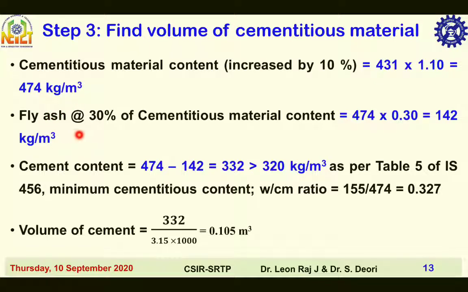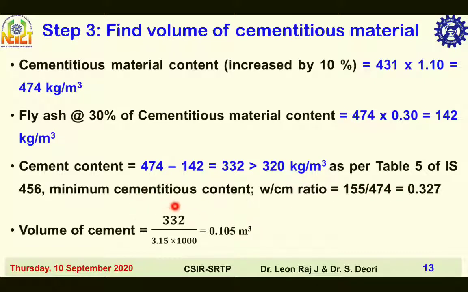Fly ash at 30% of cementitious material content, that is equal to 474 into 0.30, is equal to 142 kilogram per meter cube. Cement content is equal to 474 minus 142. This is fly ash. So you get cement content as 332, which is greater than 320 kilogram per meter cube as per table 5 of IS 456.